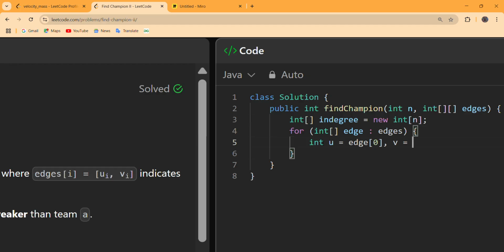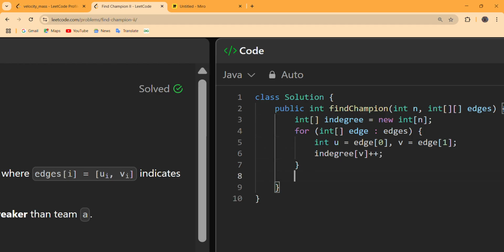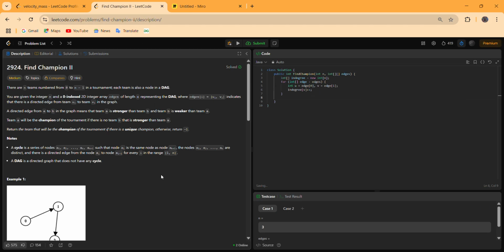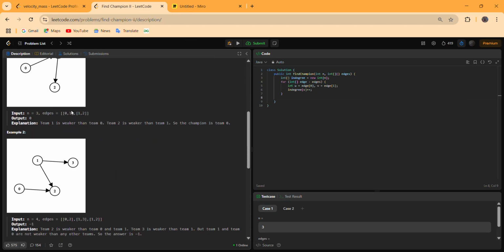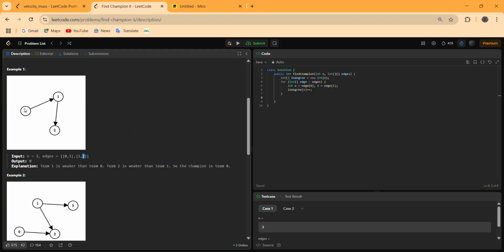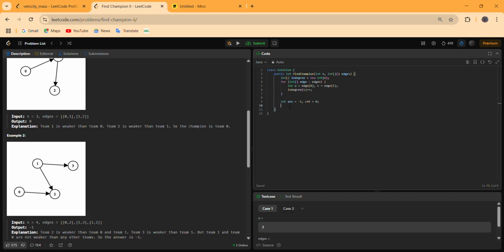v equals edge of 1, in degree of v plus plus. That means in degree of 1 is now 1, in degree of 2 is now 1, but the in degree of 0 is initially 0. So let us now find out whether the unique team for this DAG exists or not.